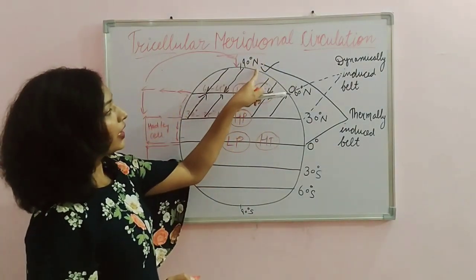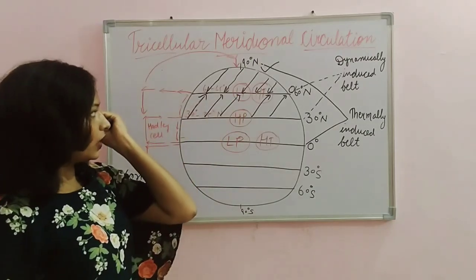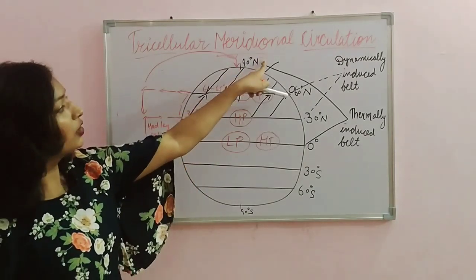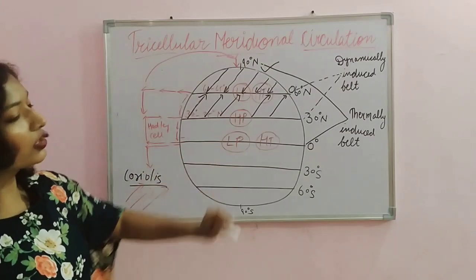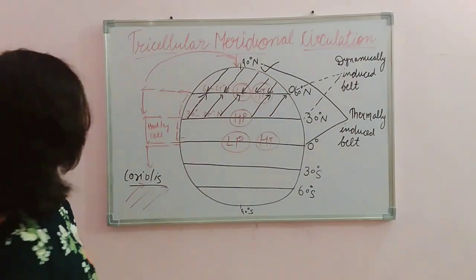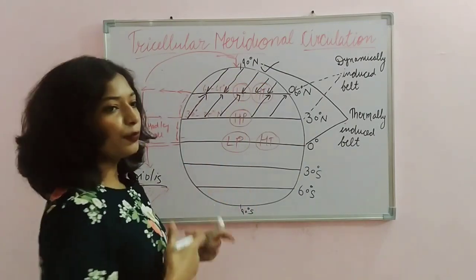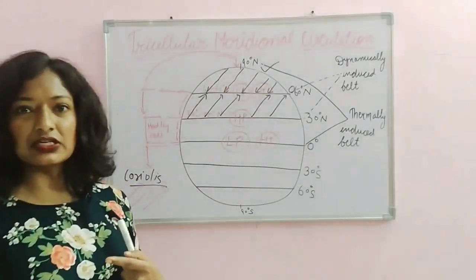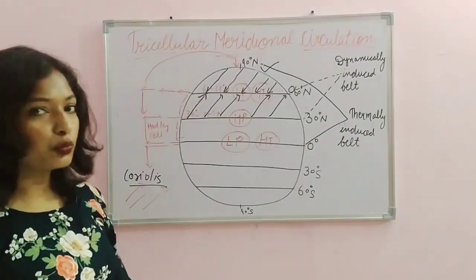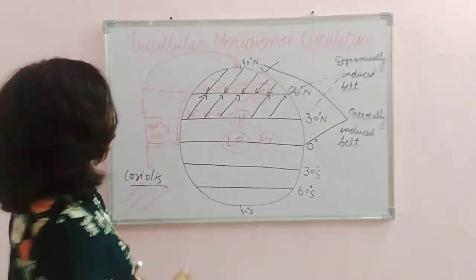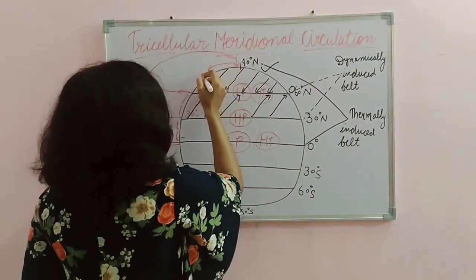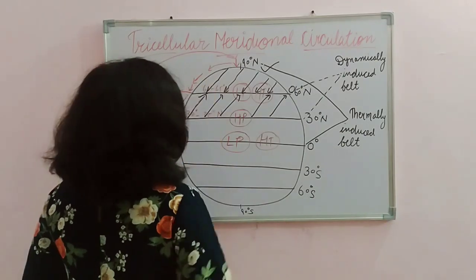This is reinforcing the high pressure over here, because of the low temperature, because the sun's rays are not reaching the poles. Since it is a surface wind, the direction will be horizontal, from high pressure to low pressure.